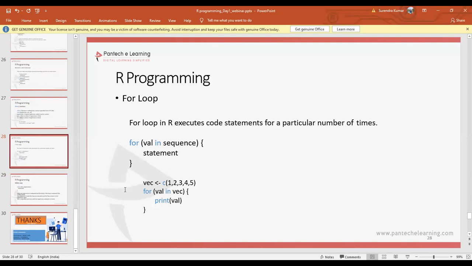So rather than rewriting them, if we can execute the code multiple times, it can reduce code redundancy, right? So complexity will be reduced, and the performance of the program will be better. So that is the basic idea of looping, and why we are going to these loops. You might already be aware of for loop, while loop, and repeat loop. The repeat loop is new to R programming; it is supported as a new loop.